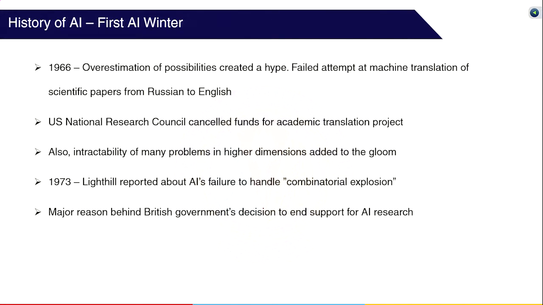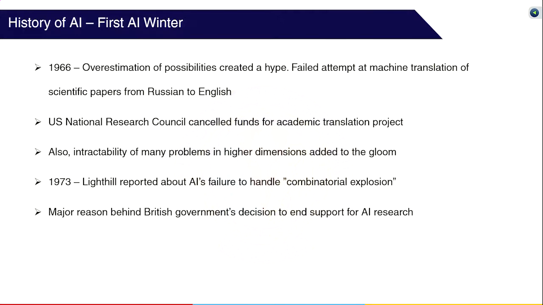There was a failed attempt to solve machine translation of scientific papers from Russian to English, and this led the US National Research Council to cancel funds for the academic translation project. Also, when AI programs attempted to solve problems in higher dimensions, the theory seemed to fail, as it was computationally expensive to find solutions in higher dimensions. This also contributed to the gloom of AI.